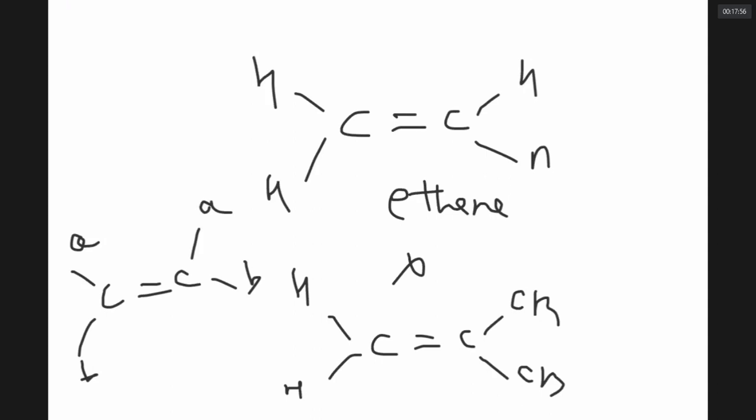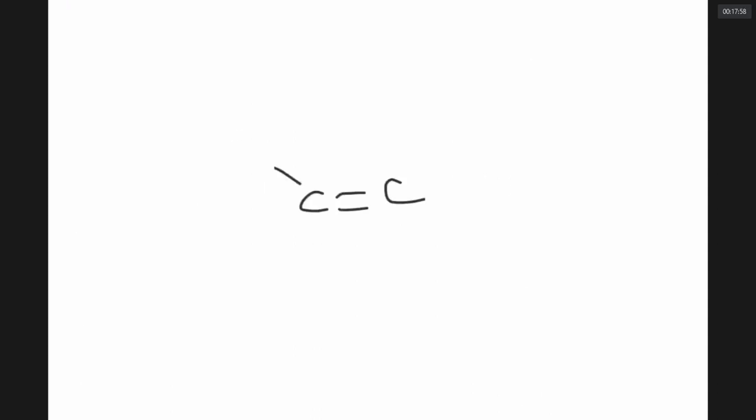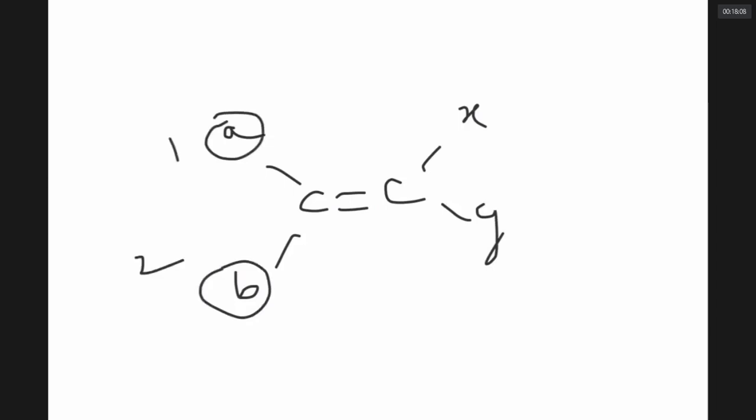Also, if I have a molecule like CAB double bond CXY, this also can show geometrical isomerism. Because in AB, I decide which has high priority based on which atom has the higher atomic number. In XY also, I decide the priority based on the higher atomic number.